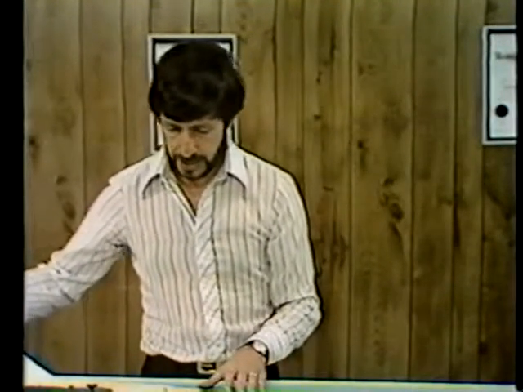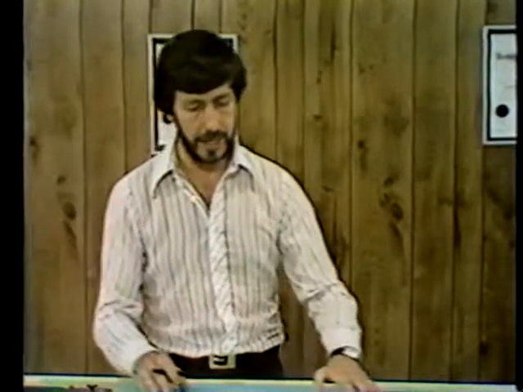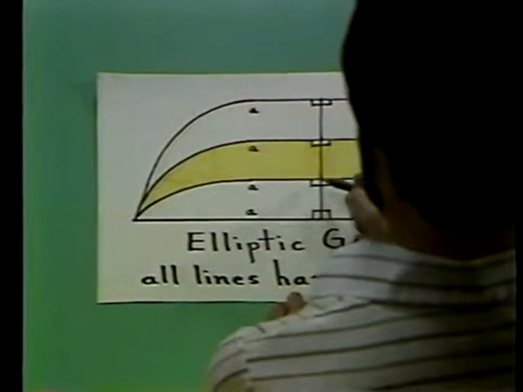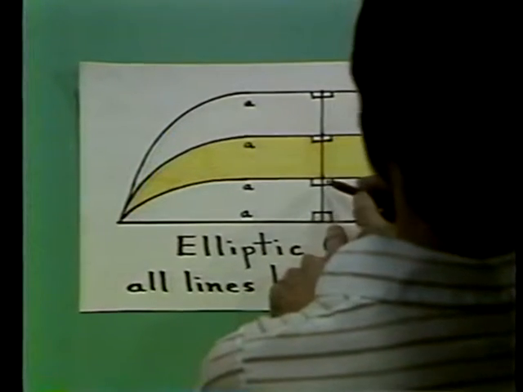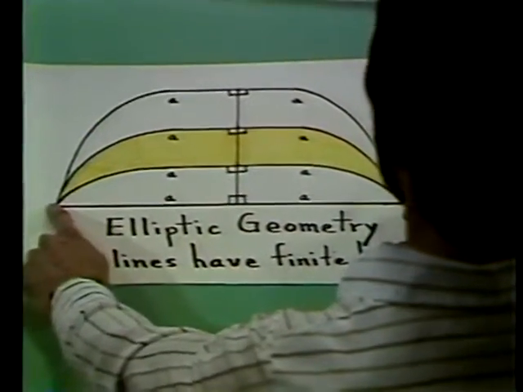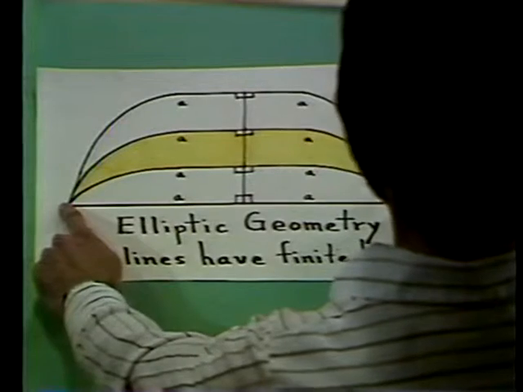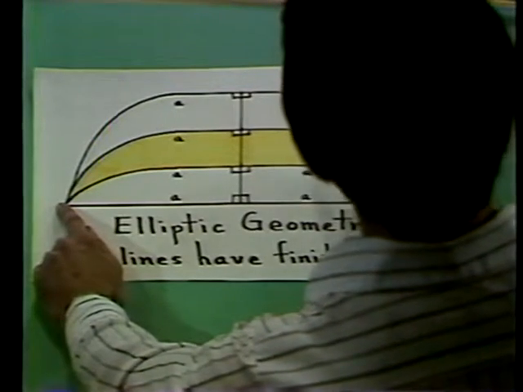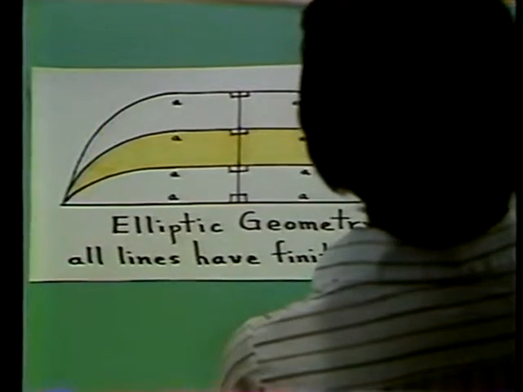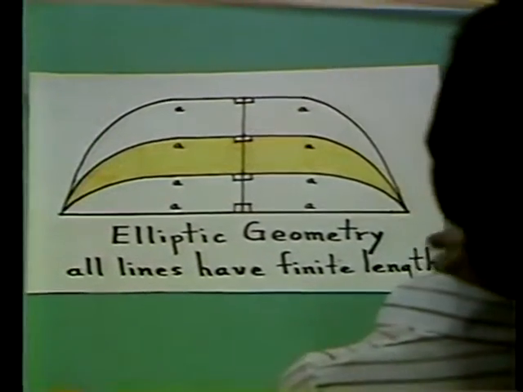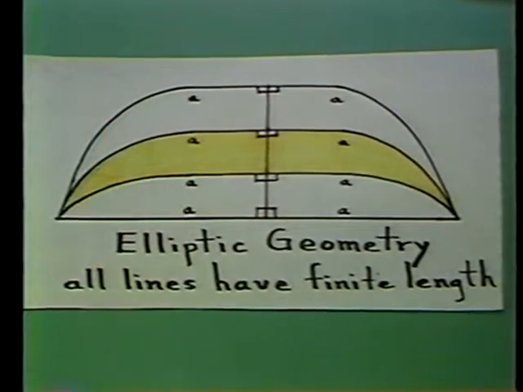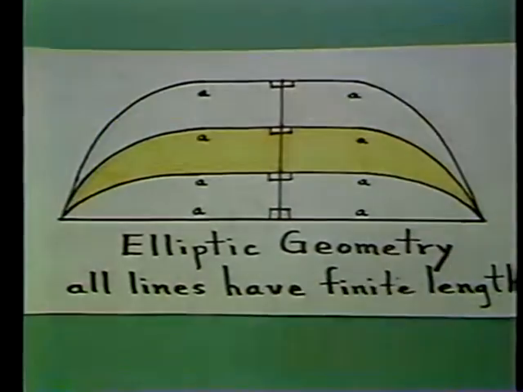Now, more than 90 degrees sounds like a contradiction. Didn't I say earlier, and I've got a picture here illustrating it, didn't I say earlier that two common perpendiculars couldn't possibly intersect? Because if they did, they would intersect on both ends. And moreover, by using a little arguing, you could show that every line would have to be of finite length and they would all have to be the same length. That sounds crazy. How could that possibly be? Well, in fact, it is possible. And if I could just show you on a ball, here I have a ball.